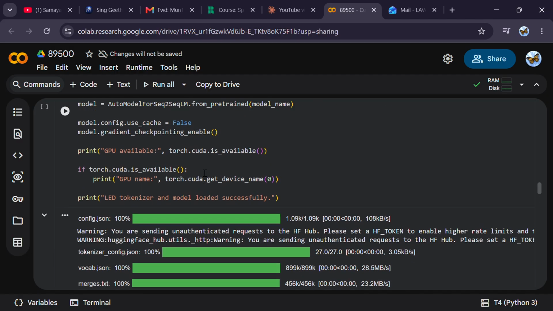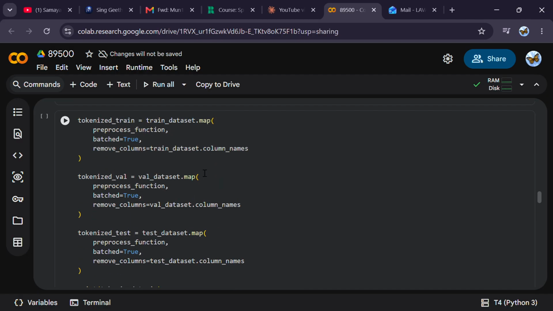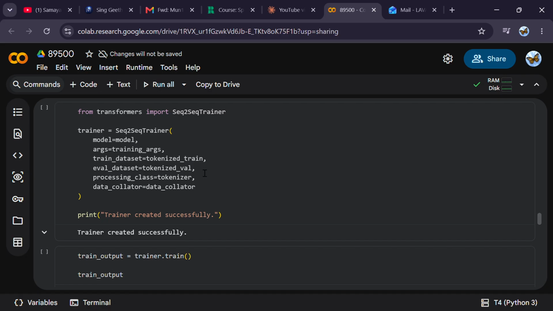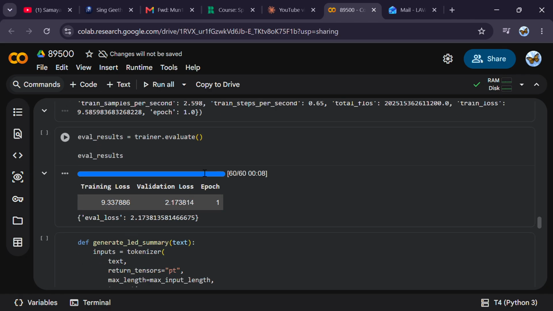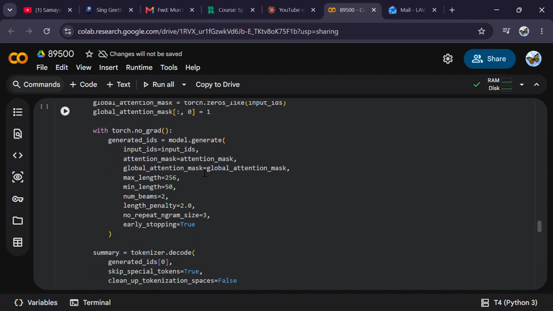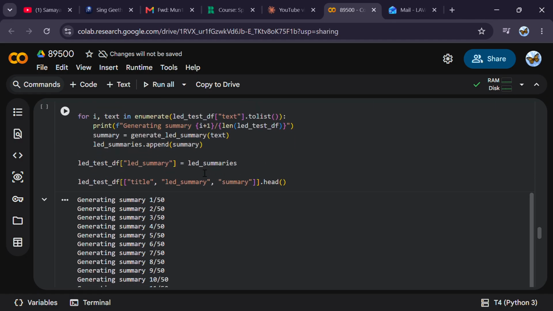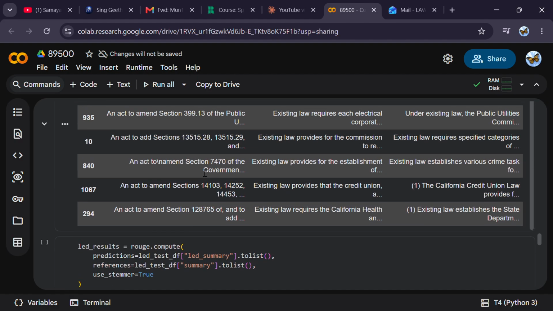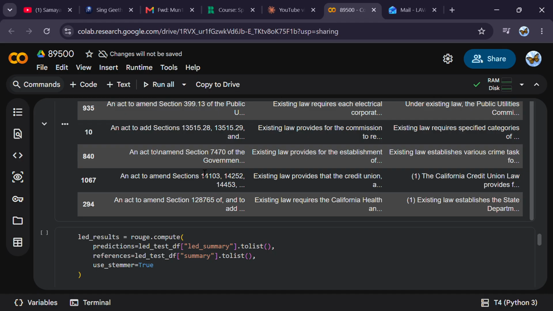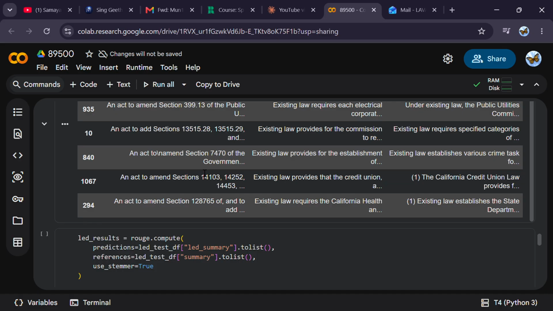And then to evaluate the results, here's the tokenized training. This is the output. Evaluating the results, once training finished, I generated a summary for test bills and compared it side by side with a human reference summary. Here it is. You can see the model captures the key points in its own words. When I evaluated the fine-tuned LED model against the lead-N baseline across the full test sample using ROUGE 1, 2, and L scores,